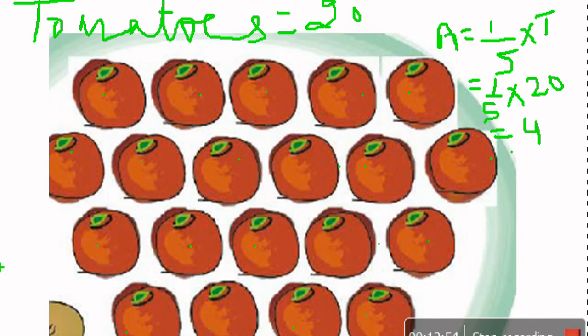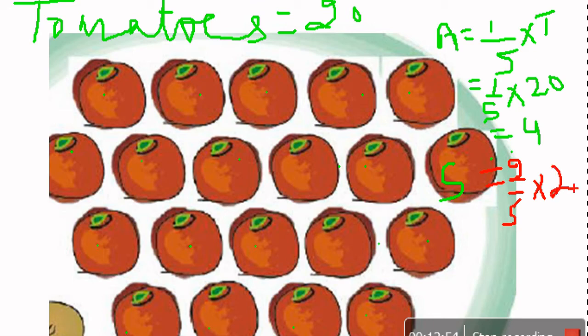Abu Bakr gets 4 tomatoes and Shriza gets 2/5 of the tomatoes. In mathematics we write multiplication for 'of', 2/5 of tomatoes.